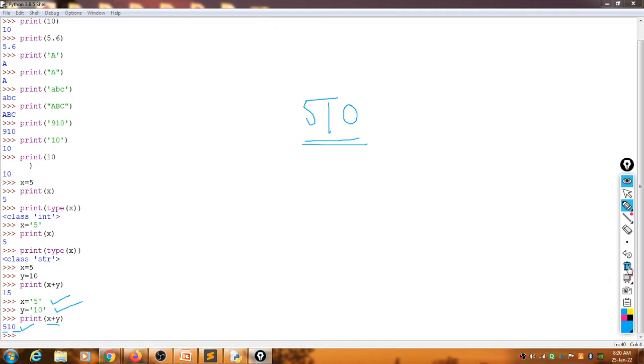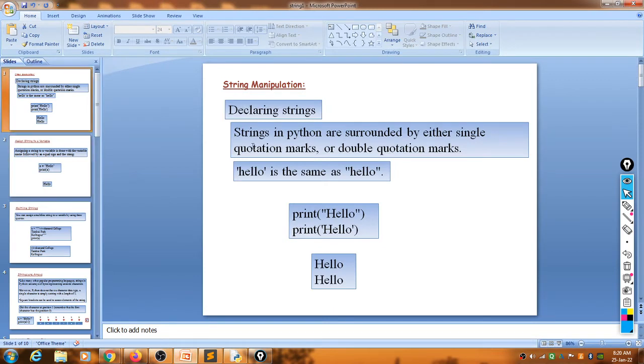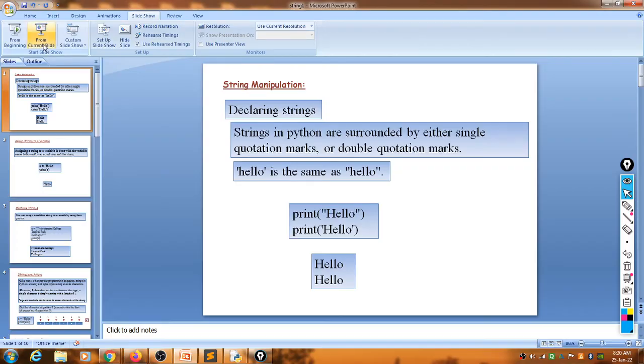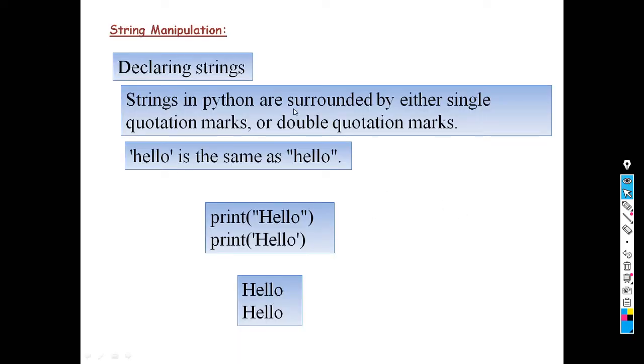Then let us see what type of operations we can perform with the help of this one. Look here. So string manipulation, what does it do? Declaring the string. Strings in Python are surrounded by either single quotation marks or double quotation marks. Okay, so this is the syntax for how we can enter strings in Python.